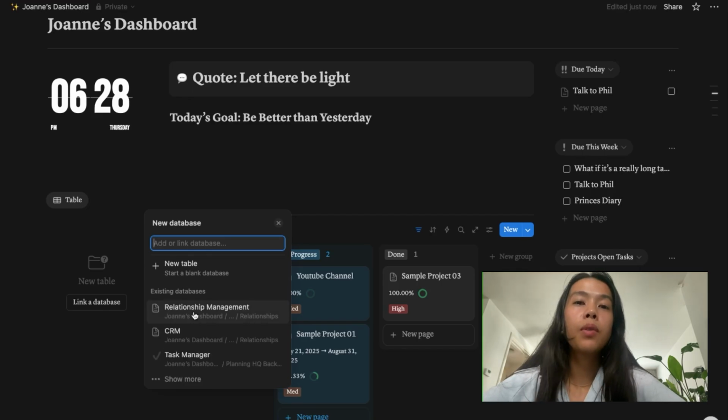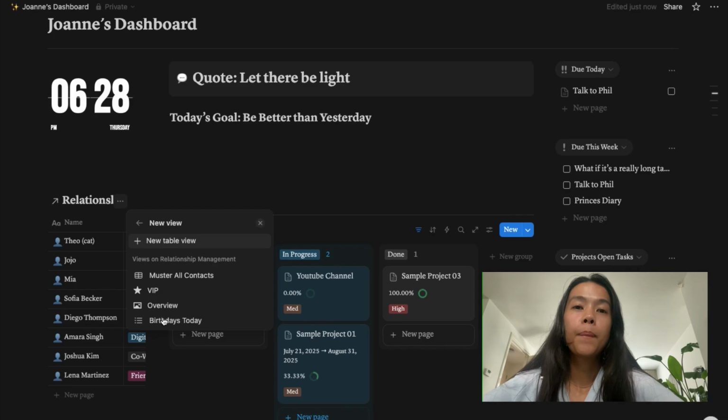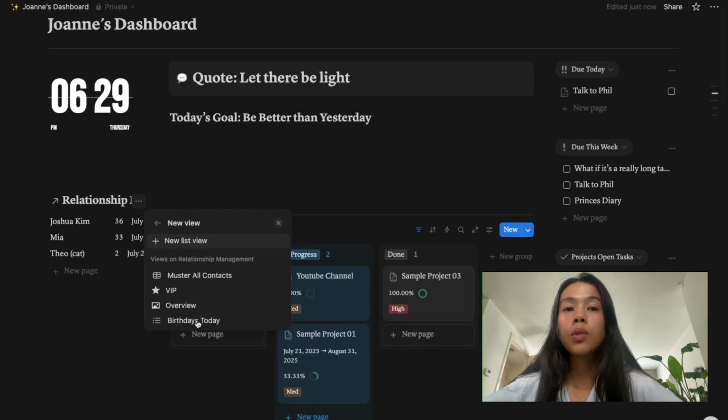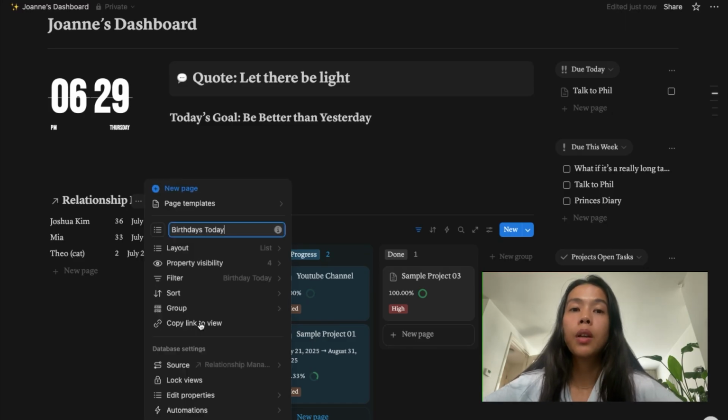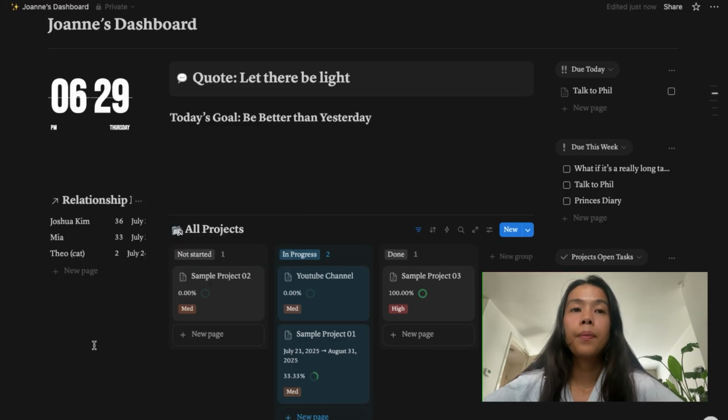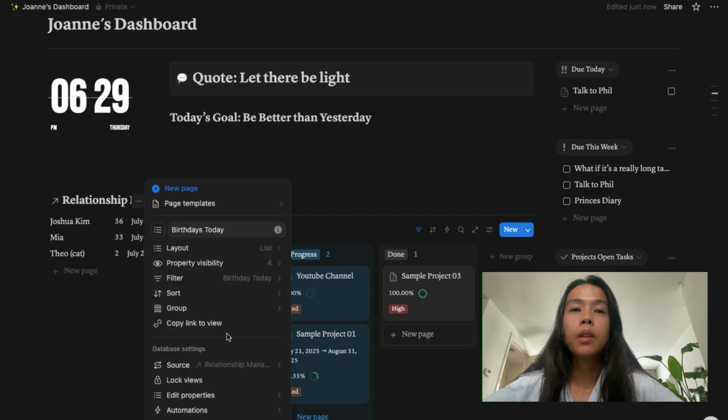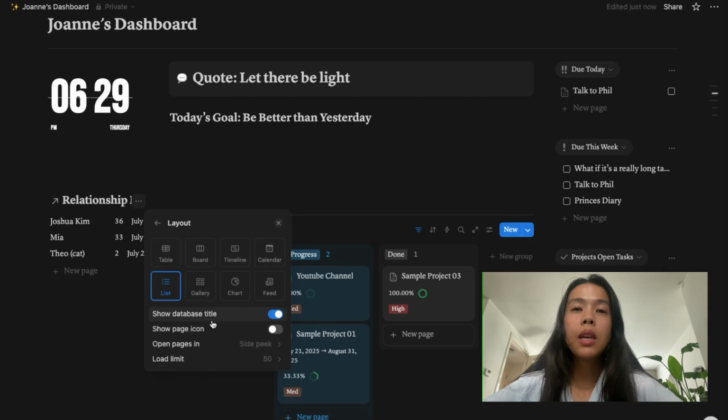I'm going to look for our relationship management. And then I'm going to choose the birthday today's. So we are choosing a view. Relationship management. I want to be able to see the layout.